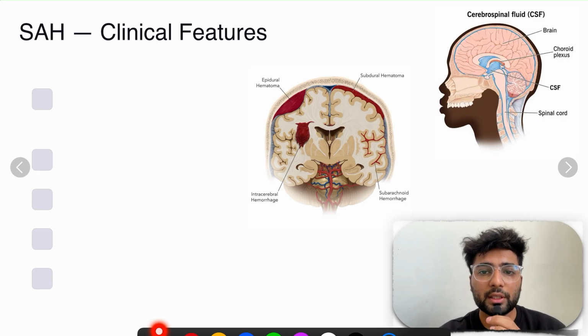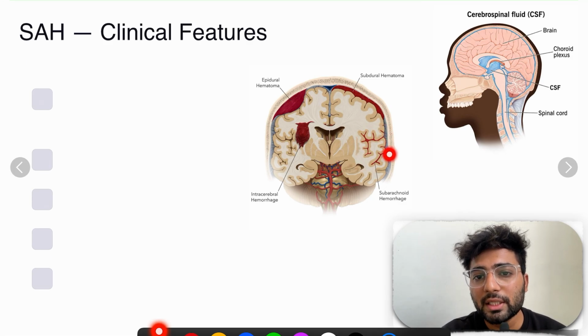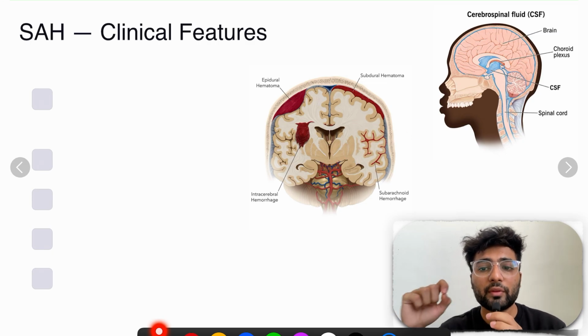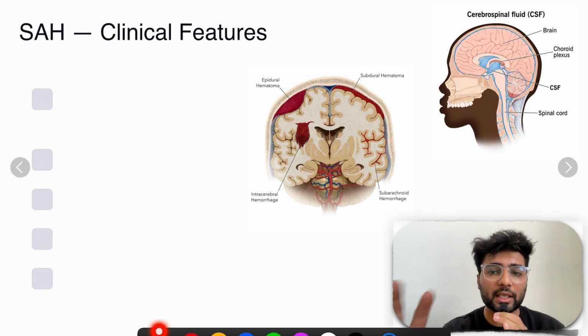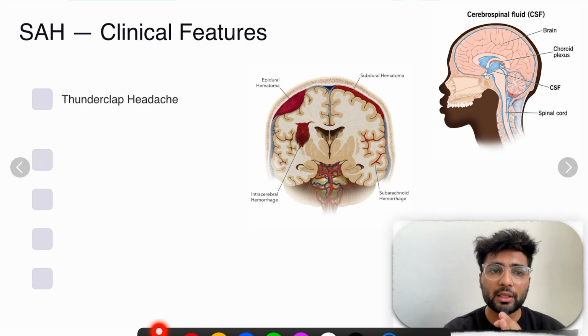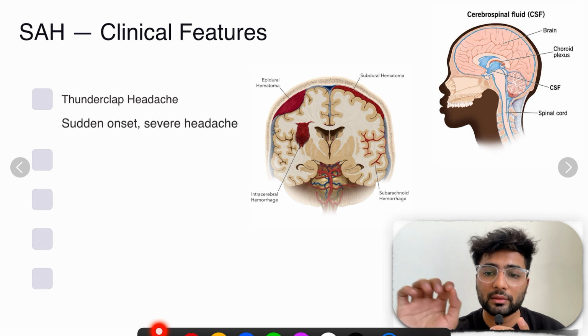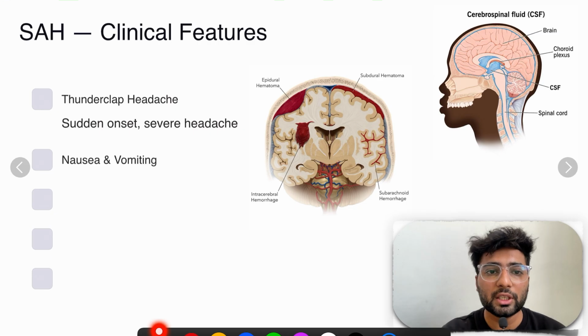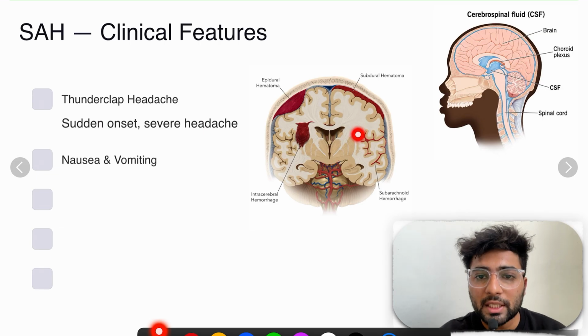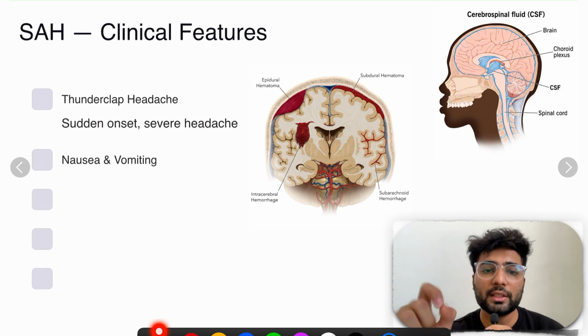See, the important thing is, as I told you, the first two were outside in the meninges, while this one is occurring inside the brain matter, subarachnoid, and in here inside we have cerebrospinal fluid. So whenever this blood irritates the cerebrospinal fluid, there will be a thunderclap headache, which is like the worst headache of anyone's life, and it is so painful. And the patient will describe that I am having the worst headache of my entire life. So this is sudden onset. Why? Because it is due to trauma and severe headache. Why is it so severe? Because it is irritating the cerebrospinal fluid inside the brain matter.